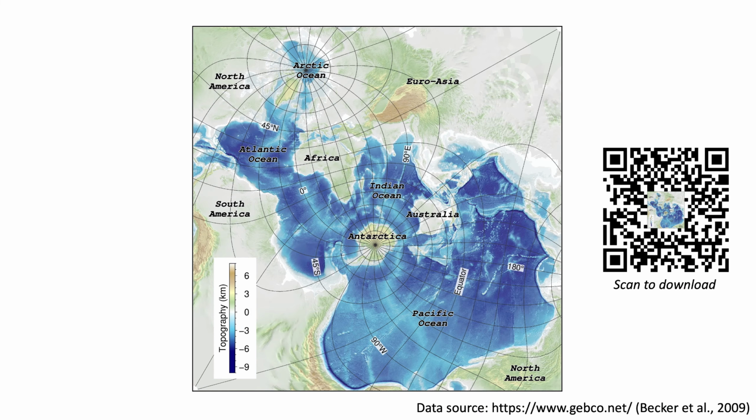In our paper, we present a set of geological and geophysical data, which are often used and visualized in continent-focused projections, but here, using the Spilhaus square projection. For example, this global topographic map. You can download all maps in this video by scanning this QR code.